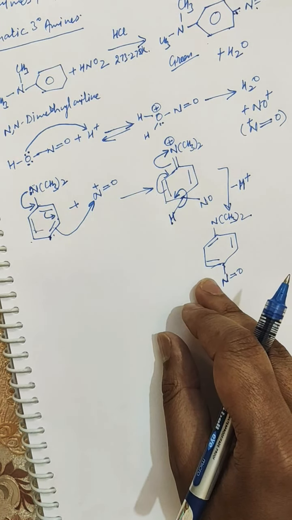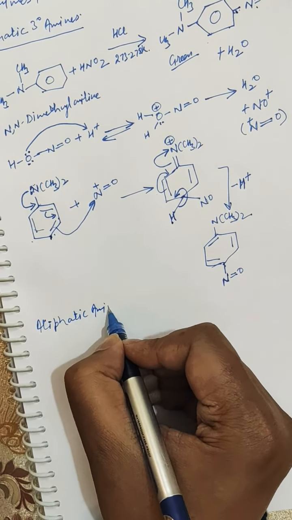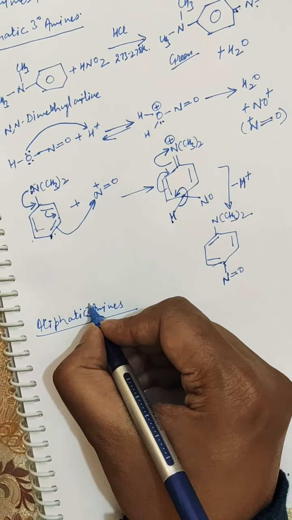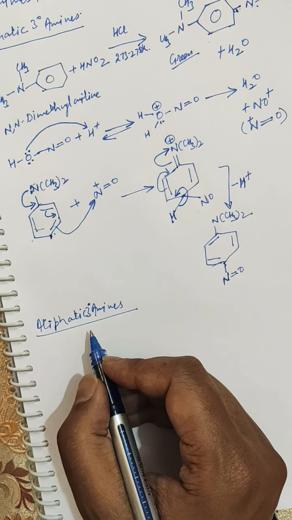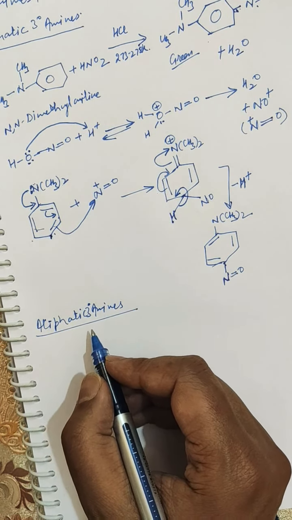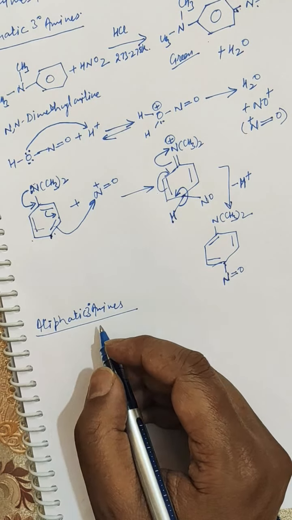Now we will see how the aliphatic tertiary amines react with nitrous acid. The aliphatic tertiary amines react with the nitrous acid to form water soluble nitrite salts.